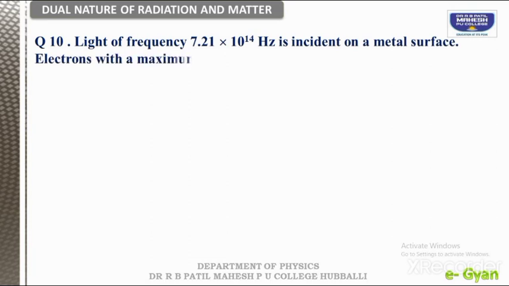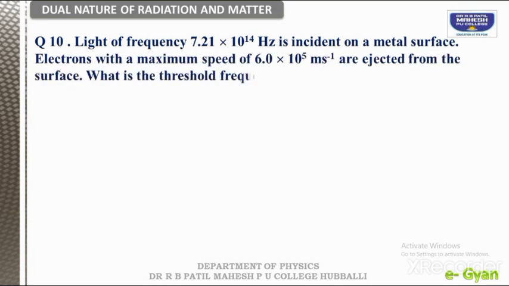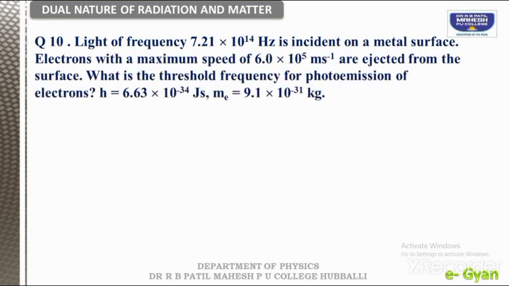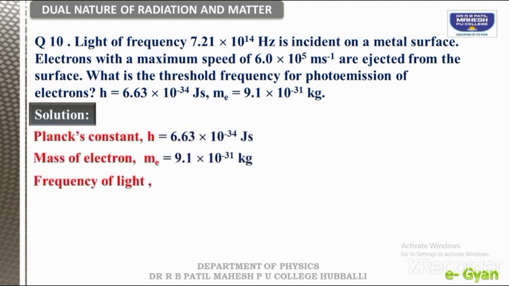Light of frequency 7.21 into 10 to the power 14 Hertz is incident on a metal surface. Electrons with a maximum speed of 6 into 10 to the power 15 meter per second are ejected from the surface. Then what is the threshold frequency for photoemission of electrons? So the given data is Planck's constant and mass of the electron. So the solution we are going to solve by the formula.